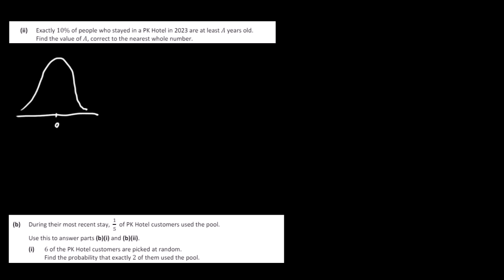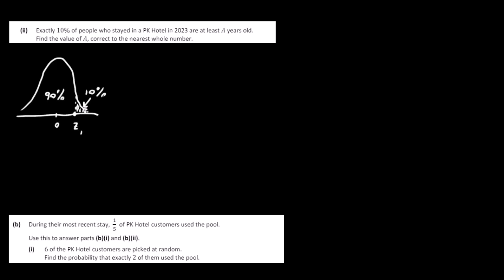So 10% and at least indicates that we're talking about this part of the graph here. This is going to be my Z value, I'll call it Z1. And we're looking at this part of the graph where 10% of people are at least A years of age. Now that means that 90% of people are down here, or 0.9 if you like.